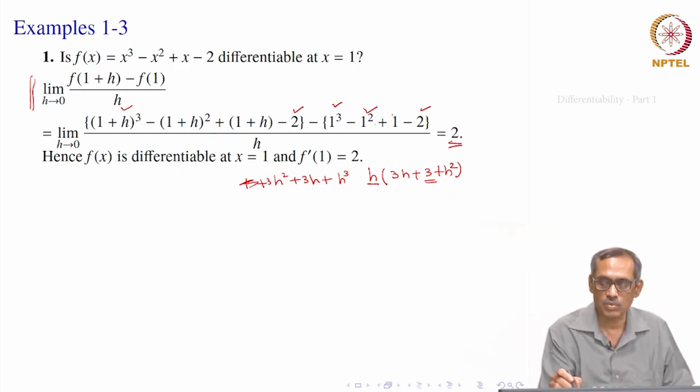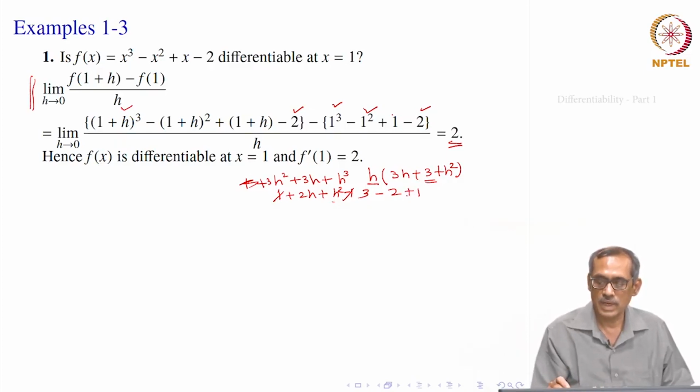Similarly, from (1 plus h) square and 1 square, you would get 1 plus 2h plus h square minus 1. So, 1 cancels, h square becomes 0, another h is there. So, 2h, h is cancelled, you get only 2. So, it is 3 minus 2 till now. Then 1 plus h minus 1, so that h gets cancelled, you get 1. So, that is 3 minus 2 plus 1, which is equal to 2.